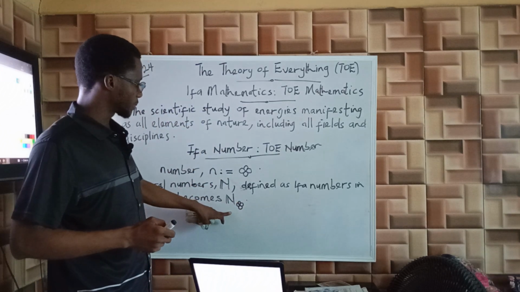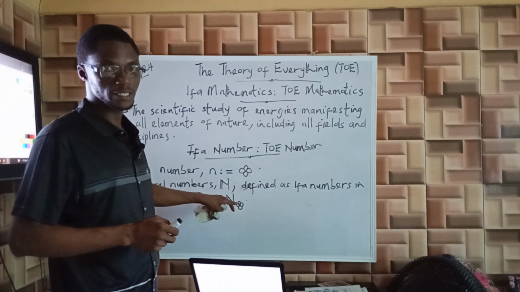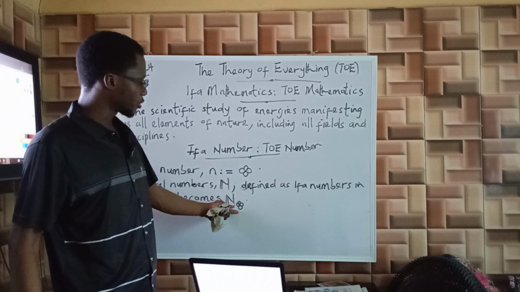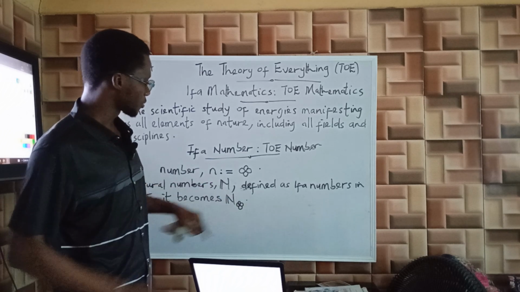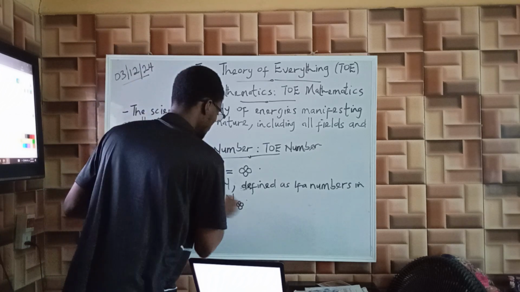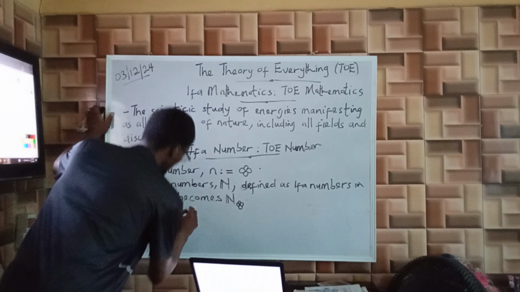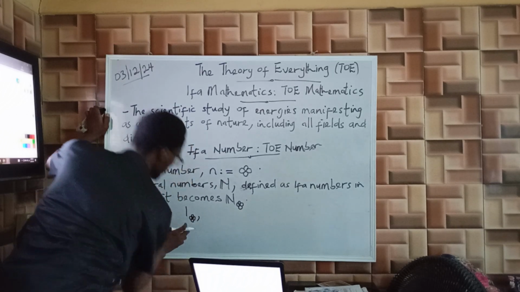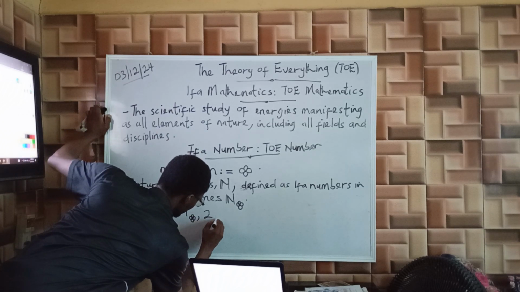So we have this. This means that this number here is a state of energy or form of energy. It's a state of mind. Now this is where we are focusing on the core of these numbers. So examples are the elements of this universe, natural numbers are 1, 1 sub Ifa infinity, 2 infinity, then we continue in that manner.